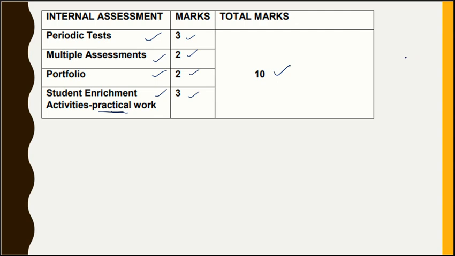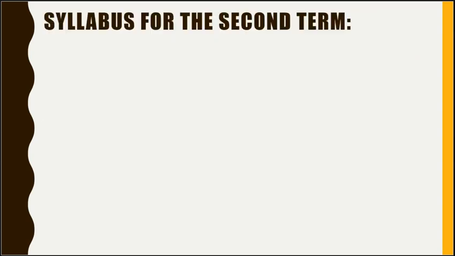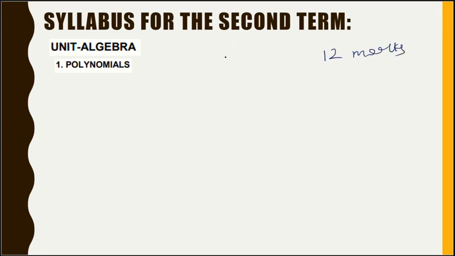Then moving on to the syllabus for the second term, in algebra continuation you have only the polynomials chapter carrying 12 marks. That means almost or exactly 30% of the second term weightage is given to the polynomials chapter. Now you can understand how much importance there is for this chapter alone, 12 marks.